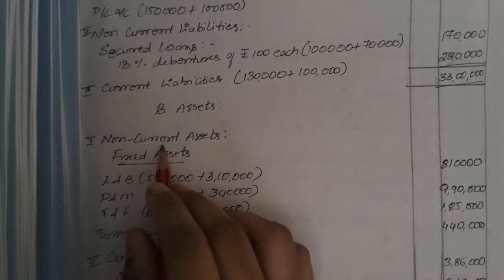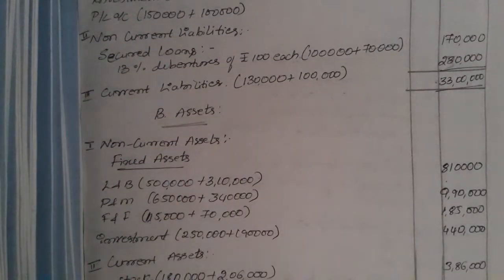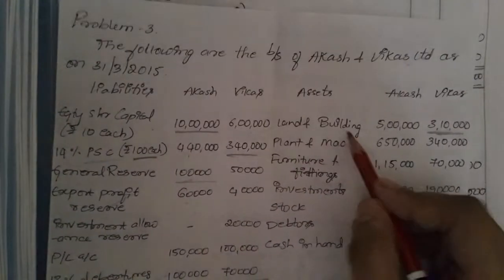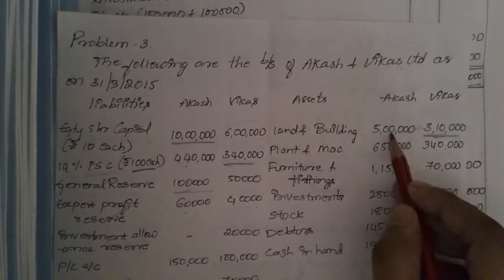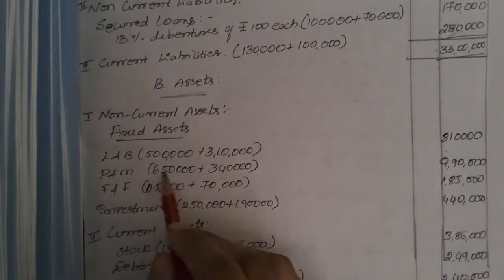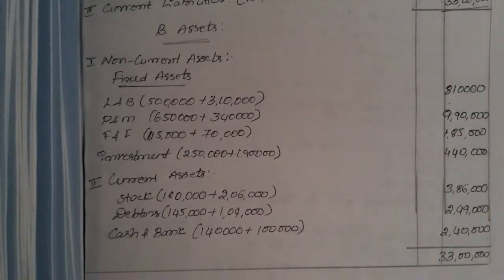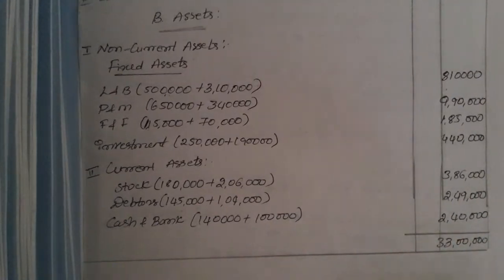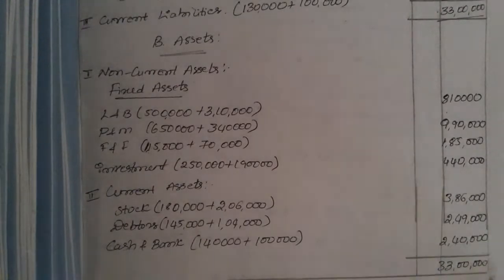Next we need to write all the non-current assets. We will be writing all the fixed assets, that is land and buildings, plant and machinery, furniture and fixtures, and investments, all the things with Aakash plus Vikas. As you can see, land and building, Aakash plus Vikas, for plant and machinery both, all the investments and the current assets, whatever is there in the question, everything will be taken except any fictitious assets. There are no fictitious assets, so we will not be considering that here. We took all the things whatever they gave. So the balance sheet has been tallied. You can see 3,30,000 and then 3,30,000 over here.